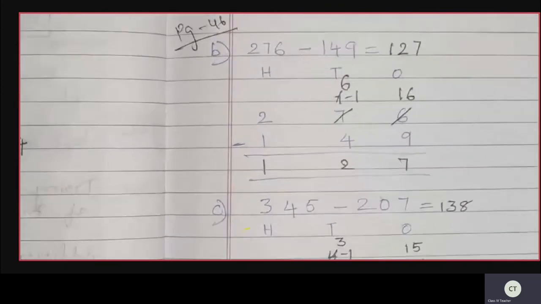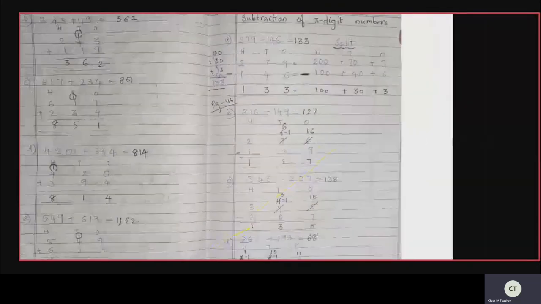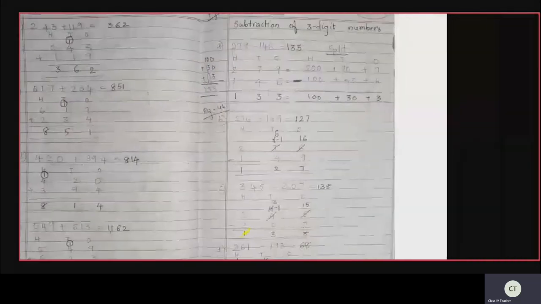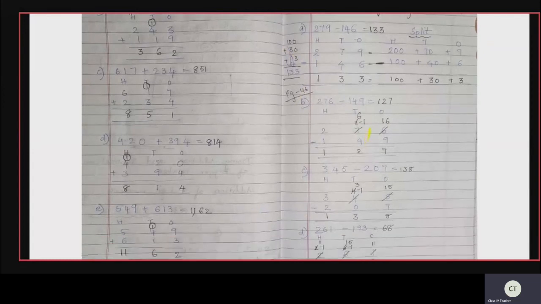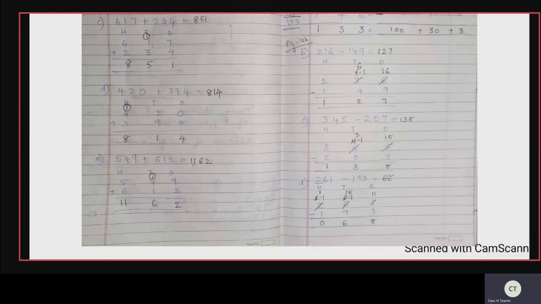So now in the tens side, 7 minus 1 will give you 6. So 16 minus 9 is 7. Here in the tens side it is 6 minus 4. 6 minus 4 is 2. Got it? Now come to the hundreds place. Hundreds place is 2 minus 1. 2 minus 1 is 1. So what is the number formed? 127. That is your answer.